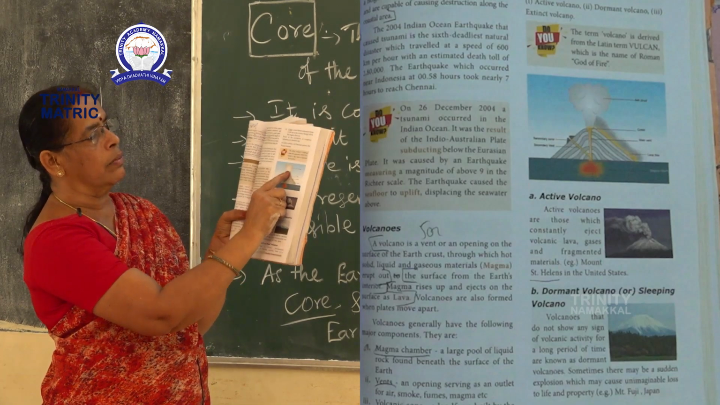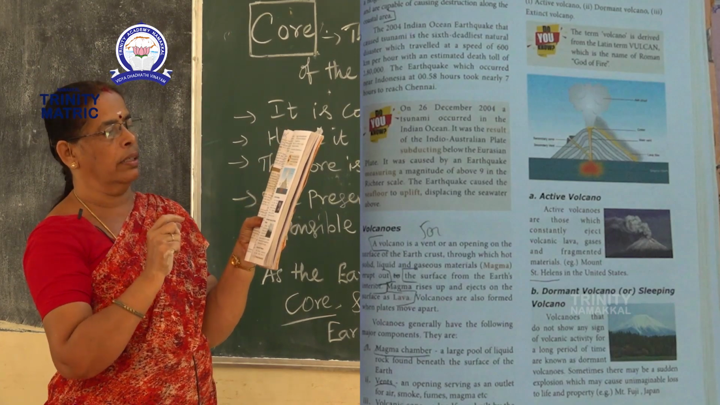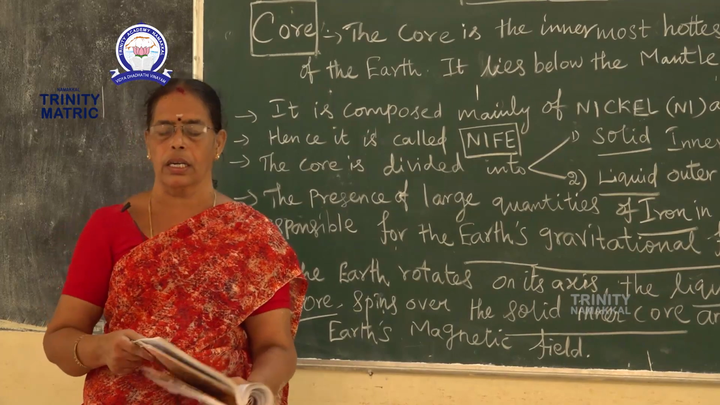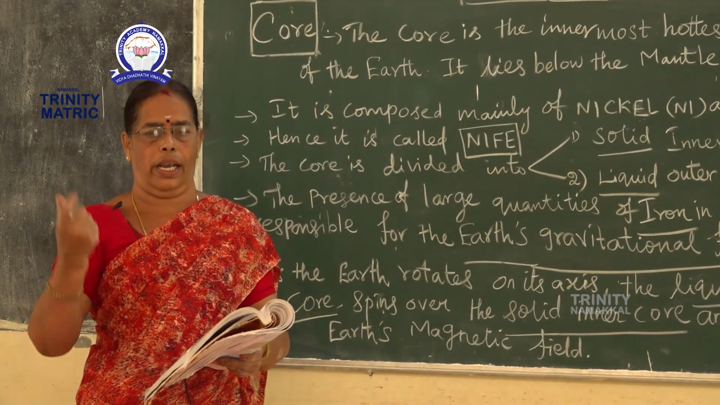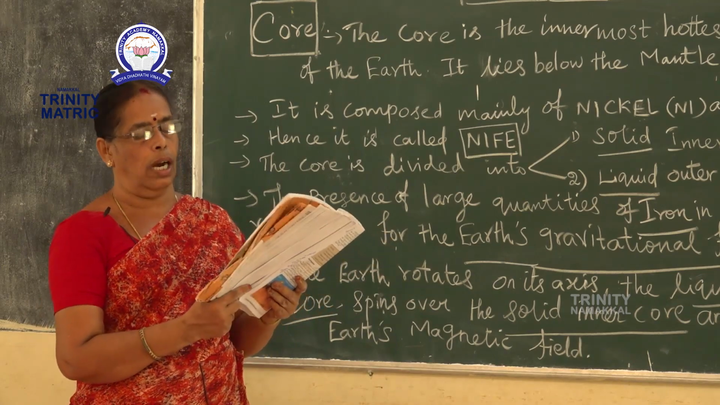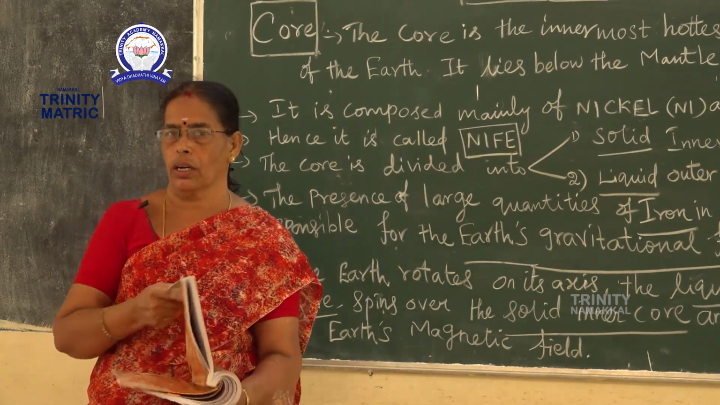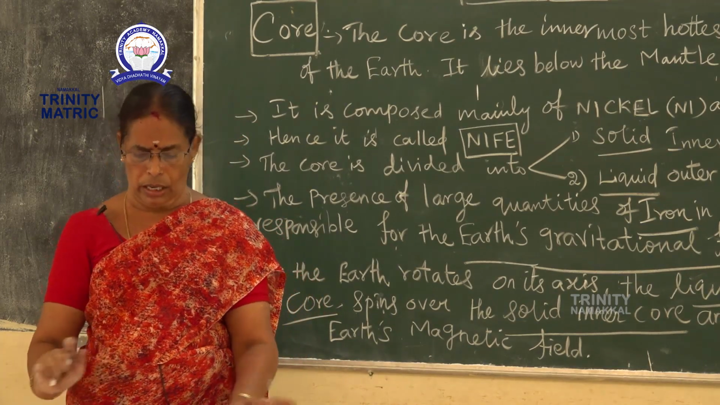The term volcano comes from the name of a Roman god of fire. What comes out of a volcano? Fire, isn't it? So the Roman god of fire. There are three types: active volcano, dormant volcano and extinct volcano.